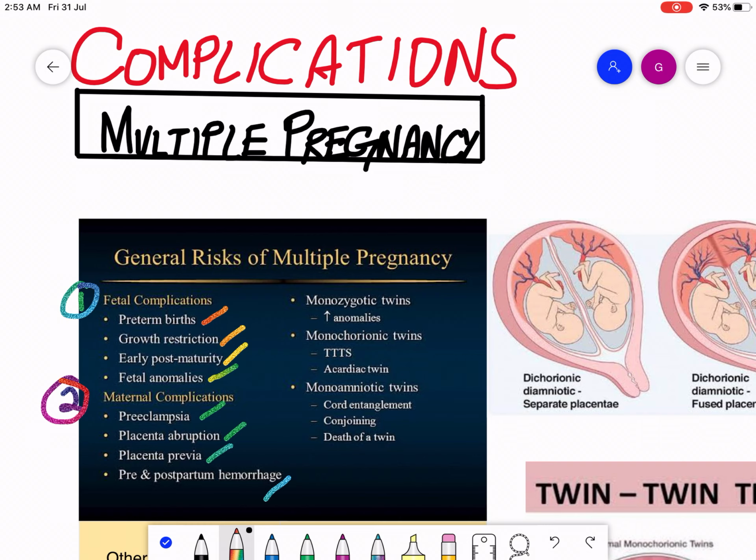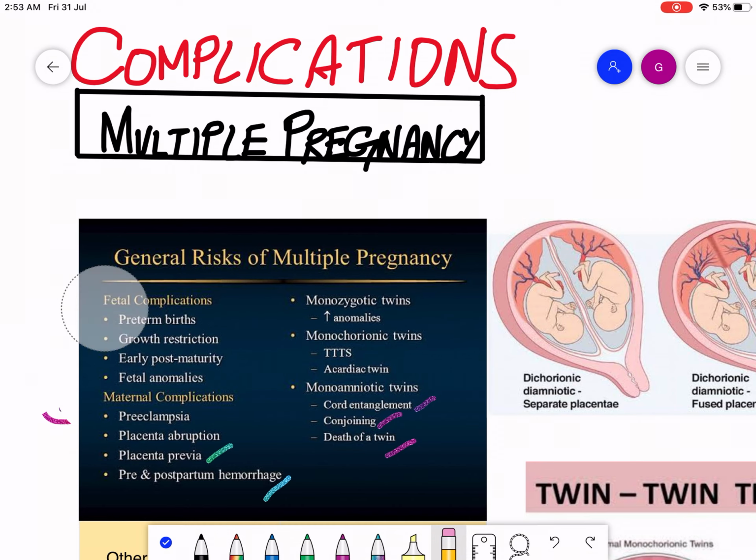Monozygotic twins will have increased anomalies. Monochorionic twins will have twin to twin transfusion syndrome or acardiac twins. Monoamniotic twins will have cord entanglement, conjoining, and death of a twin. So here these are the most important ones, so I'm going to emphasize on these two right now.